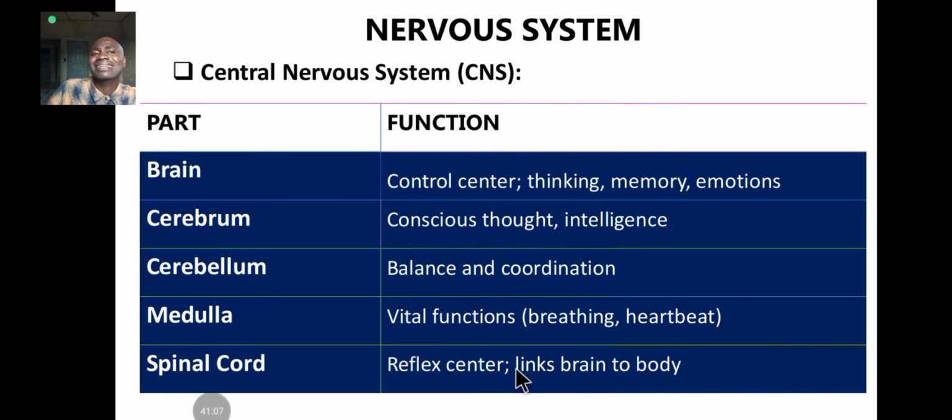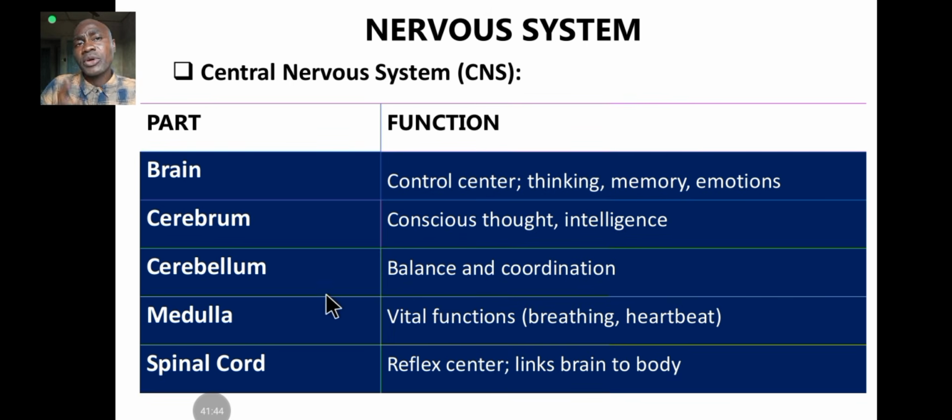It also links the body to the brain. That's the function. It links the peripheral nervous system to the brain. Remember, all the peripheral nervous system branches to the spinal cord. We are going to talk about the nerves. We have cranial nerves, spinal nerves, and peripheral nerves. So we have basically three groups of nerves. All right, we are going to look at that very soon.